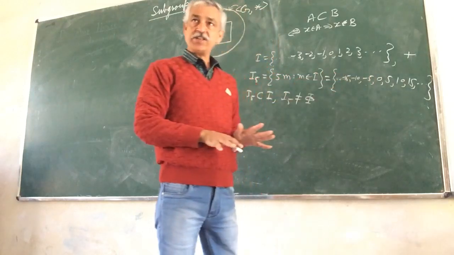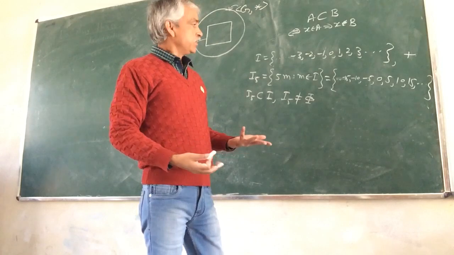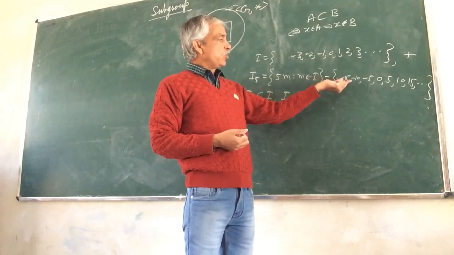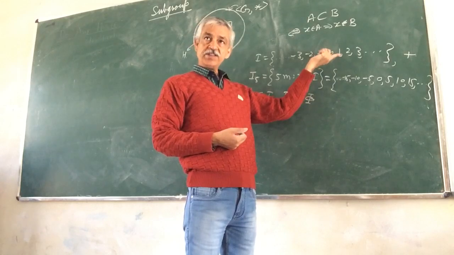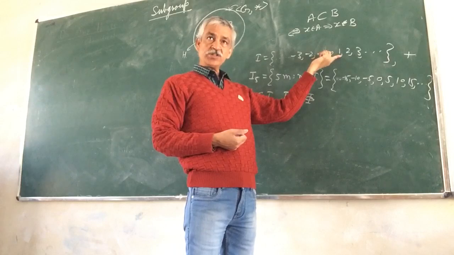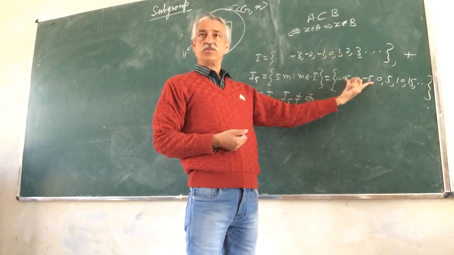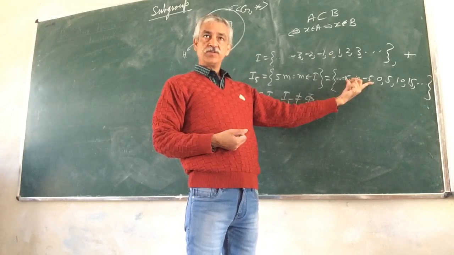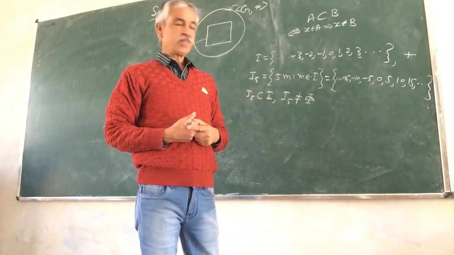The second property is associativity. Associativity clearly holds because all these elements are elements of I also, and associativity holds in I, so obviously associativity will hold for all the elements of this set. The third property is identity.